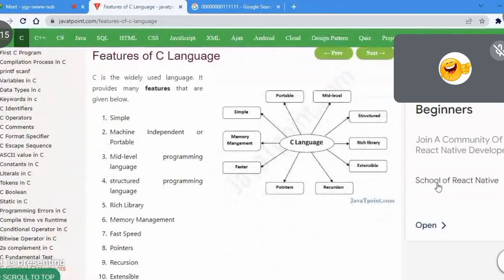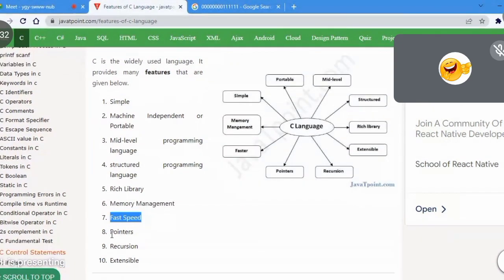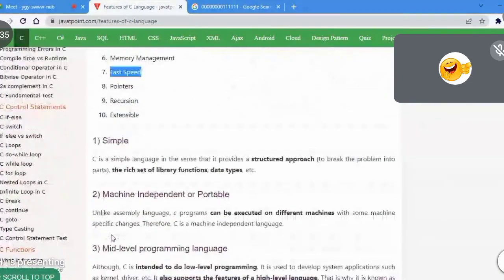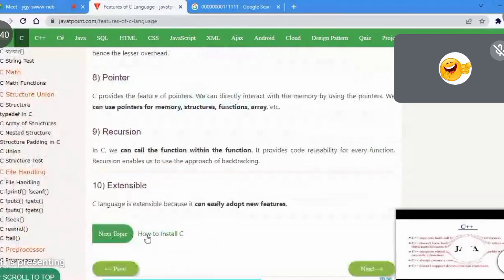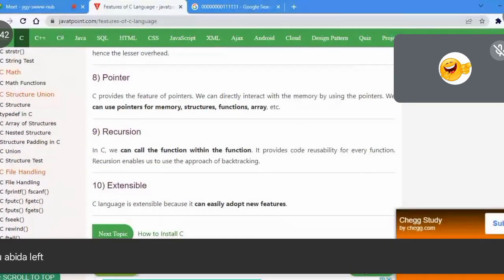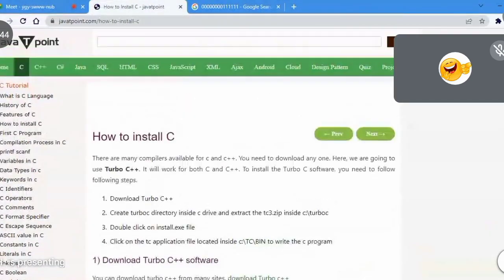As you can see, they say it's very simple. It's a machine independent, middle level programming language. It's structured. It has a rich library. It can manage memory. It's very fast. It has pointers. It's extensible. It has recursion. So we are going to see all this, but let us move forward, because we can talk about all this later, or you can just learn it on your own.